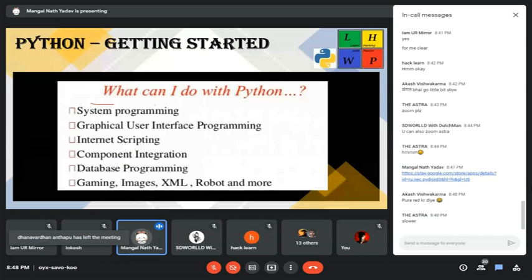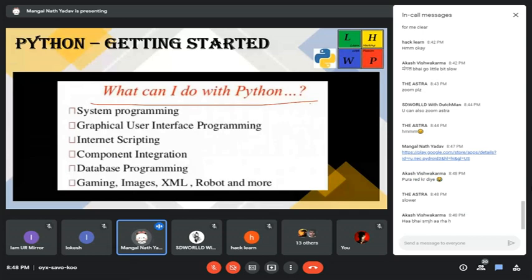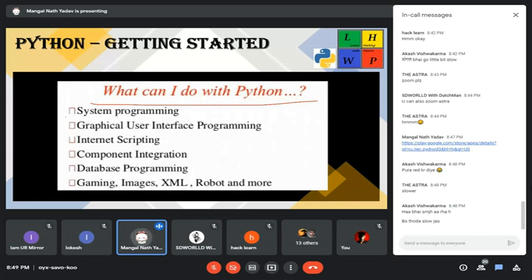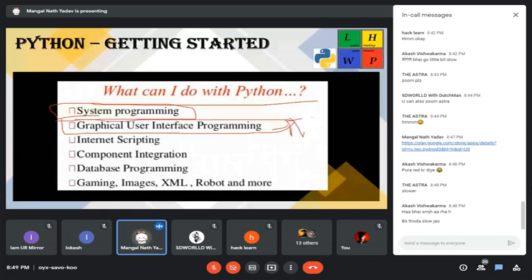What can I do with Python? Many people ask what you can do with Python, and mostly people go for Python if they like the advantages of what we can do with it, otherwise we would leave Python. Well, we can do system programming with Python, and graphical user interface programming, including creating apps, UI, and applications, and gaming applications as well.